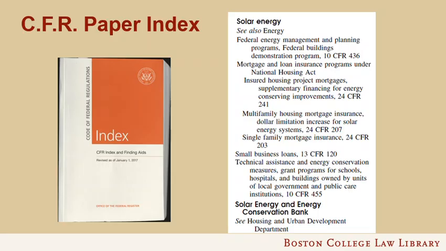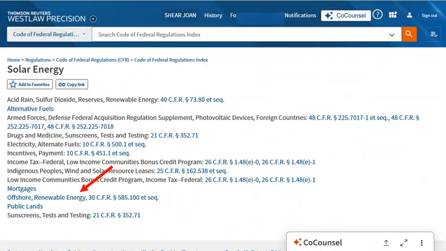Another way to find relevant sections is through an index. The CFR itself comes with a single-volume paper index. Under the heading Solar Energy is a See Also reference to energy, and references to particular parts in Titles 10, 24, and 13 that contain regulations on solar energy in various federal programs. Westlaw has a much more detailed CFR index online.